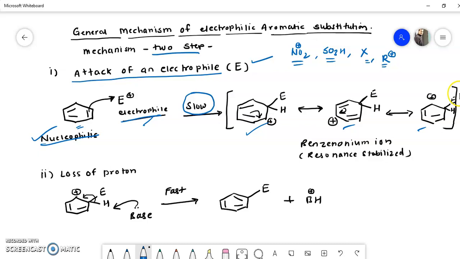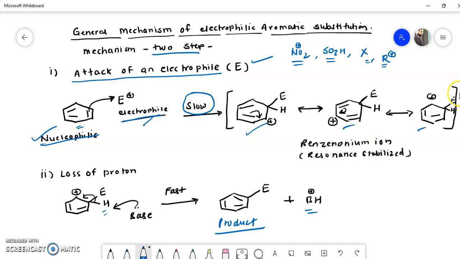Now in the second step, you take any resonance structure out of these three, and in the surrounding there is a base present. The work of the base is to abstract the acidic proton. Here this proton is the acidic proton. The base abstracts this proton and this bond gets shifted into the benzene ring, and finally we get this product, with the side product BH plus. So this is the general mechanism of electrophilic aromatic substitution reaction.